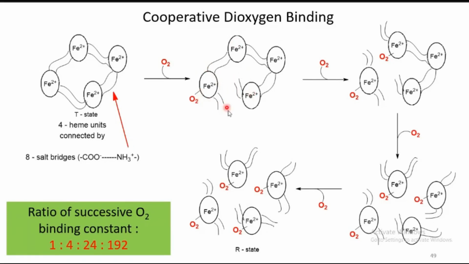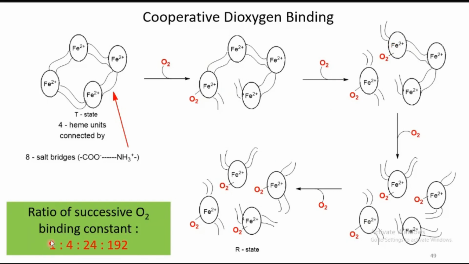So the salt bridge breaks. When it breaks, the valine groups in the remaining heme units slightly relax. When they relax, the sixth coordination site in the second, third and fourth heme sites will immediately open step by step. When they open, the successive O2 binding rate increases many times.